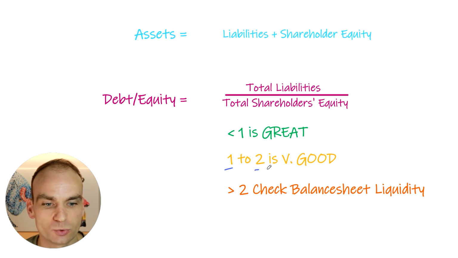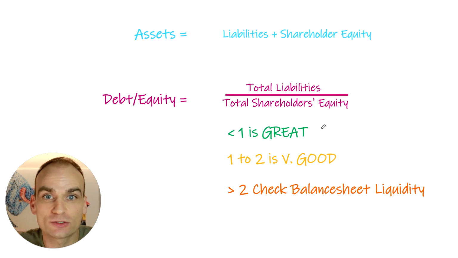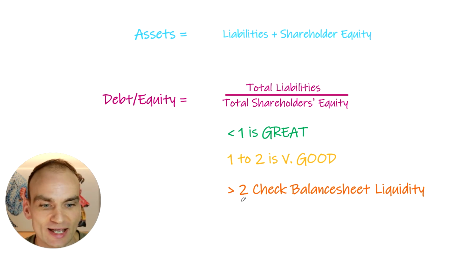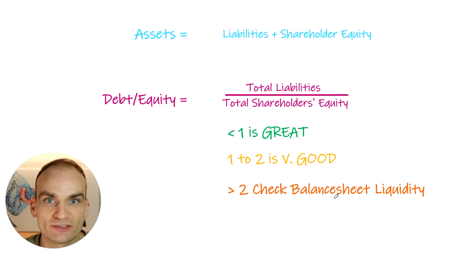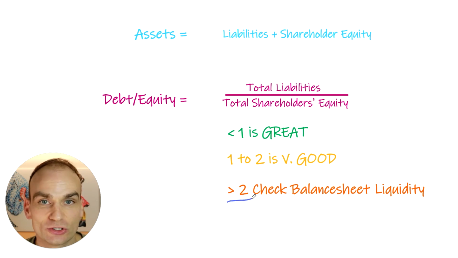If it's between 1 and 2, it's still very good. The business is still very much under-levered, and there's still an opportunity to increase the leverage of the business. Anything over 2, we need to be a little bit more careful. We need to check the balance sheet for liquidity. Alright, so a couple of liquidity ratios that we went over in the balance sheet video go over asset test ratio, and as well as that it goes over the cash ratio. Both of those will give us more visibility as to whether this is good or bad.